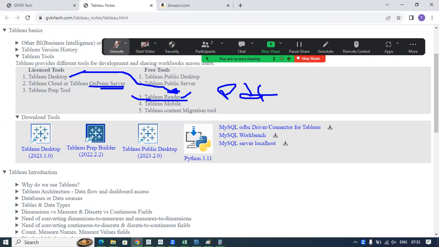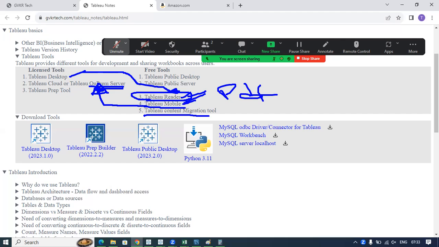Okay. So in Tableau Reader, they can open the dashboard and filter it using filters and all those, but they cannot do development in Tableau Reader. And when it comes to Tableau Mobile, anyone can install it on their mobile phones, and from the Tableau Mobile app, they can connect to the Tableau Servers, and whatever dashboards we have on the Tableau Server, we can see all of those in Tableau Mobile also.